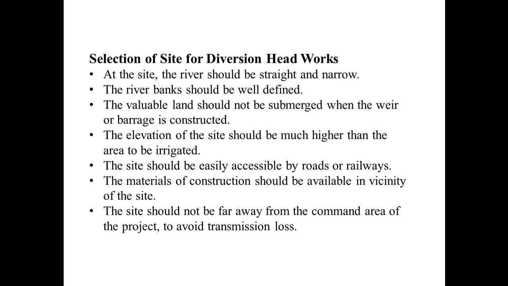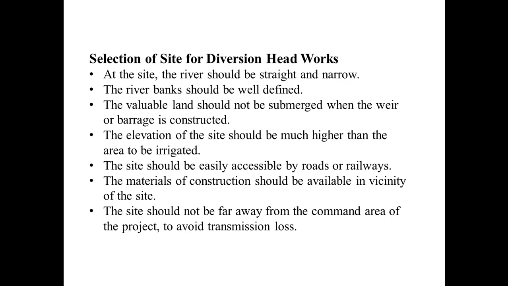Number 3, the valuable land should not be submerged by the weir or barrage which is constructed. The elevation of the site should be much higher than the area to be irrigated.